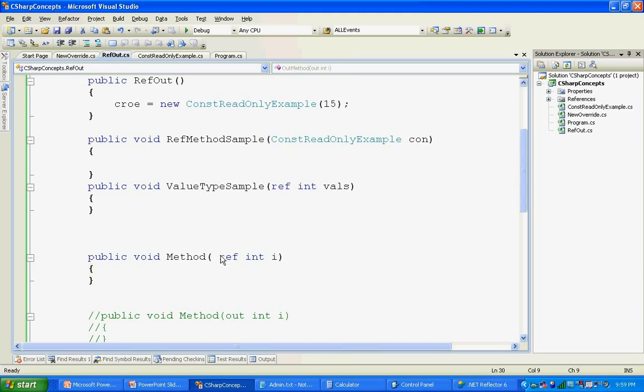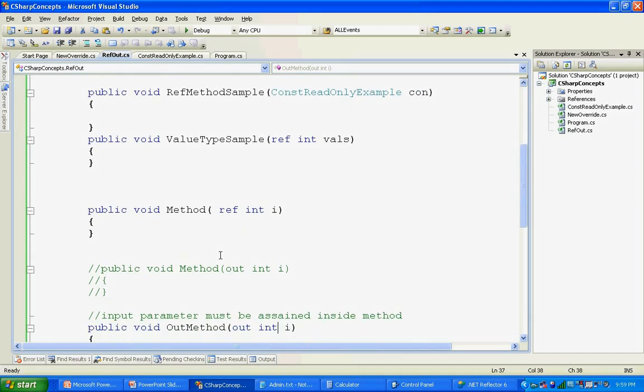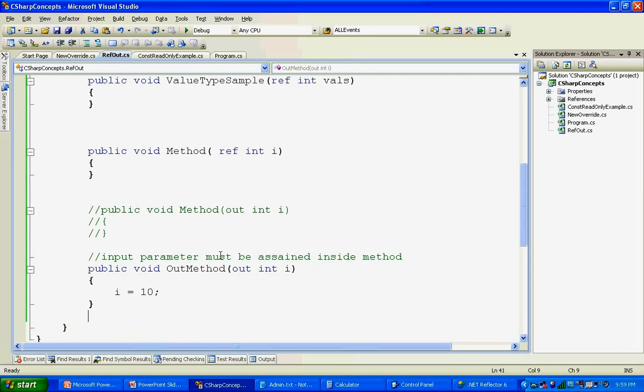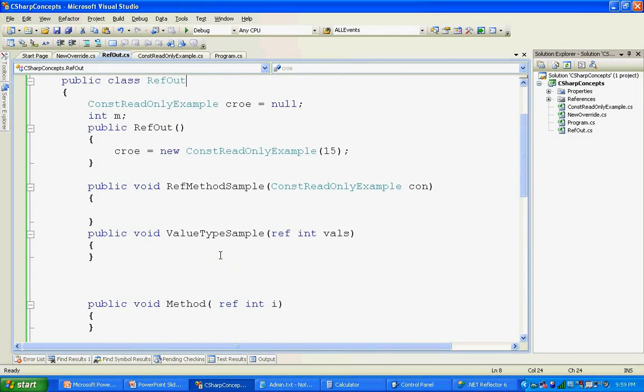Then what is the out keyword doing? Basically, if your method is taking a ref of any variable type, that means that variable, like here it is an integer, must be declared and assigned with some value, then only you can pass that variable as an input parameter. But coming to the out, it's not needed. With out, you can just pass any variable without declaring, and inside that method that variable is going to get assigned. I'm going to show you some example, that way you can easily understand.